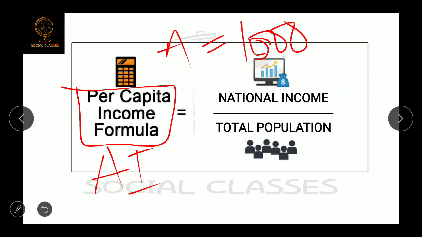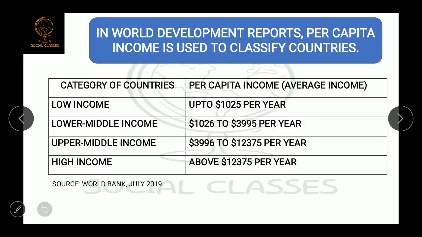Okay, so what will be the per capita income or average income of that country? What will we do? We will divide the national income by the total population. So the national income is 1000 rupees and the total population is 10, so the per capita income or average income will be 100 rupees. Okay, so this is how we calculate the per capita income or average income.